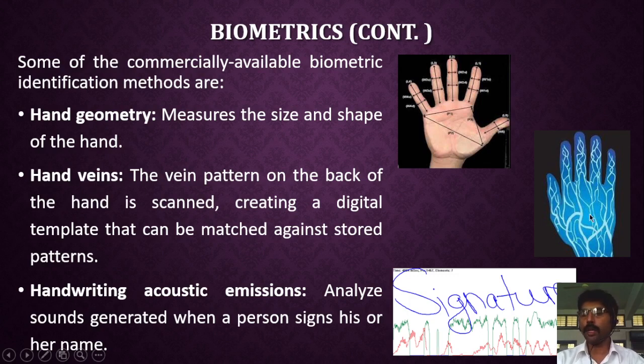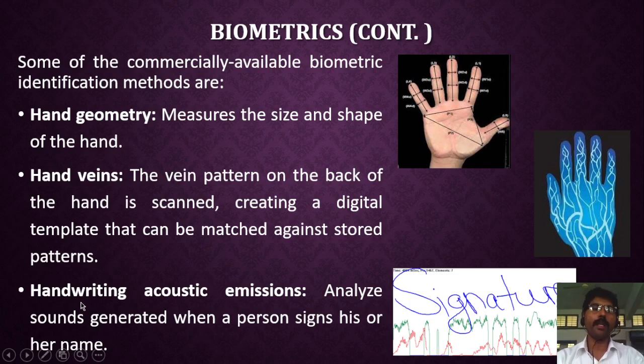Next one is called hand veins. If you see the back side of your hand, you have some blood veins. Your scanner will scan all these blood veins, which will create one type of pattern. This is the example given here. The back side of your hand gives some vein pattern. Our scanner scans this vein pattern and stores it as a template. Whenever we have to match our hand veins, it is matched with that template.